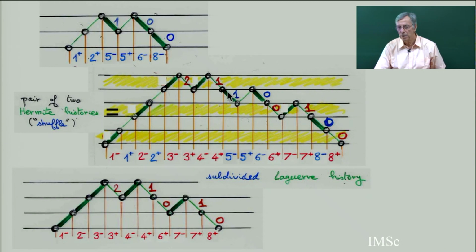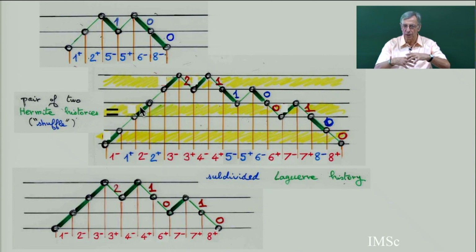And I keep the weight. Here the blue weight is 1, 0, 0. So I keep the blue weight. And in red, I put the weight of the southeast steps in the yellow strip, which gives me another Dyck path. Here n equals 8, so I'm going to get a permutation on 8 elements. But you see, I have 1, 1, 2, 2, 3, 3. So each time I put 1 minus, 1 plus, 2 minus, 2 plus, 3 minus, 3 plus. And I put some color on this index, red or blue, according to whether it corresponds to a step in the yellow strip.